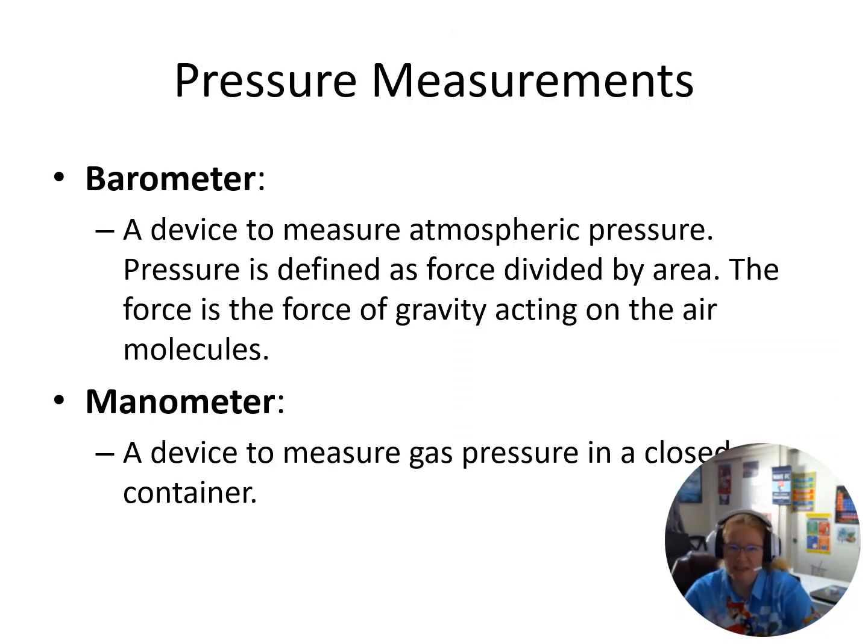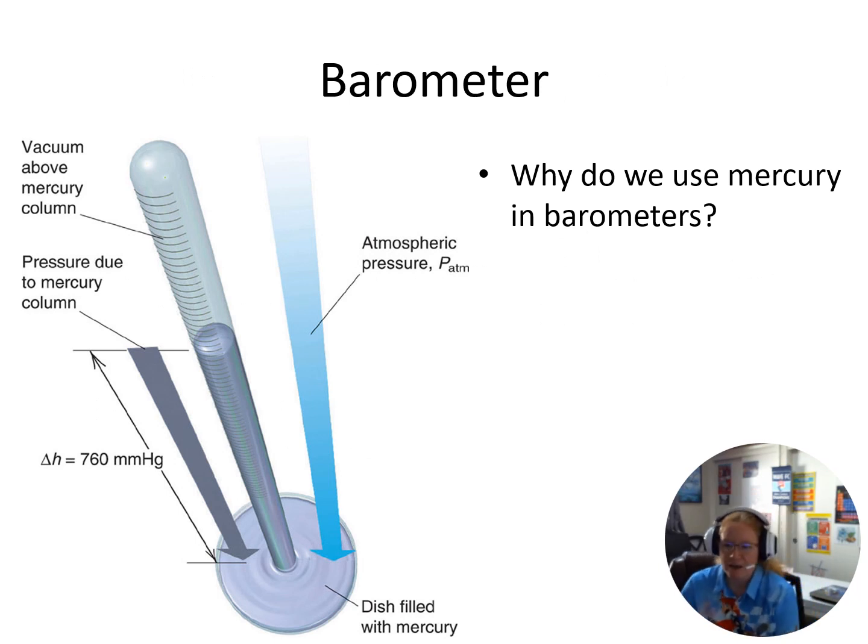To measure pressure, we can use a barometer, which is how we get our atmospheric pressure, and then a manometer. We put something in a closed system and we can get gas pressure of some sort of experiment or whatever we're doing. So if I look at a barometer, early barometers were nothing more than a dish of mercury where the atmospheric pressure pressed down on that dish, displaced the liquid mercury, and if there was a tube there, it went up the tube, and so however many millimeters the mercury went up the tube, that was what the pressure was.